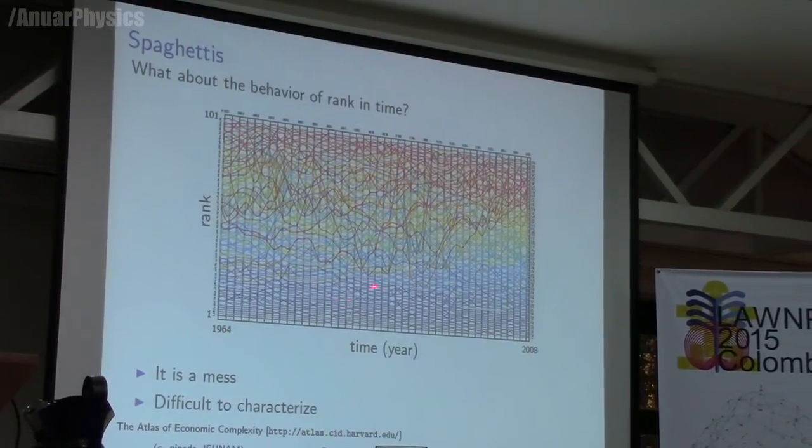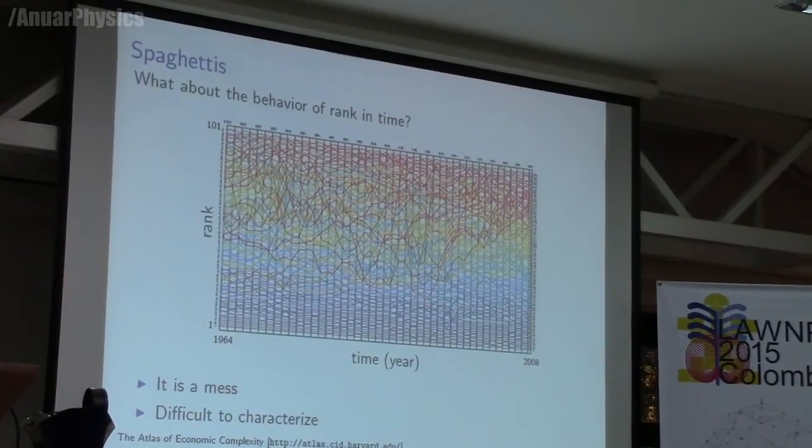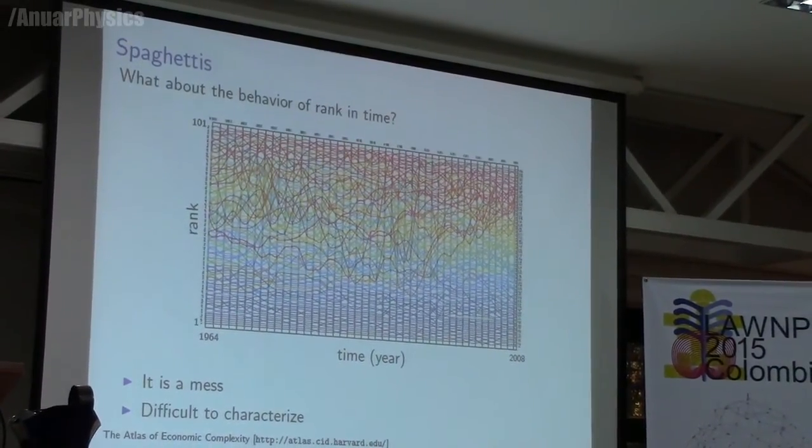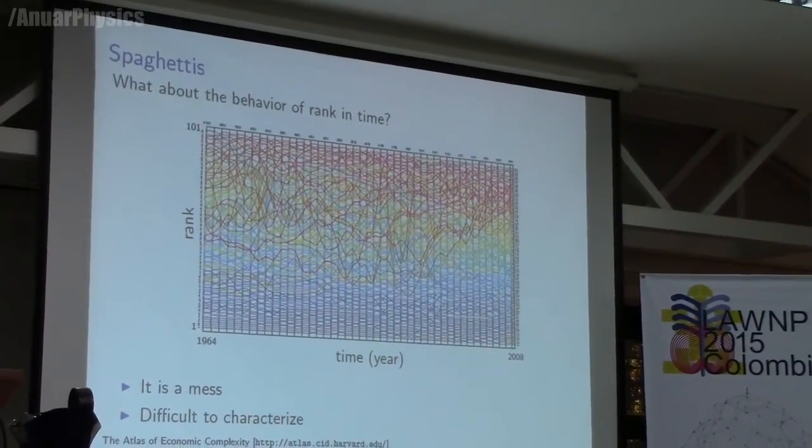So this is data obtained from the Atlas of Economic Complexity. You can find it here. It has lots of very interesting data regarding various aspects of the economics of different countries in the world.